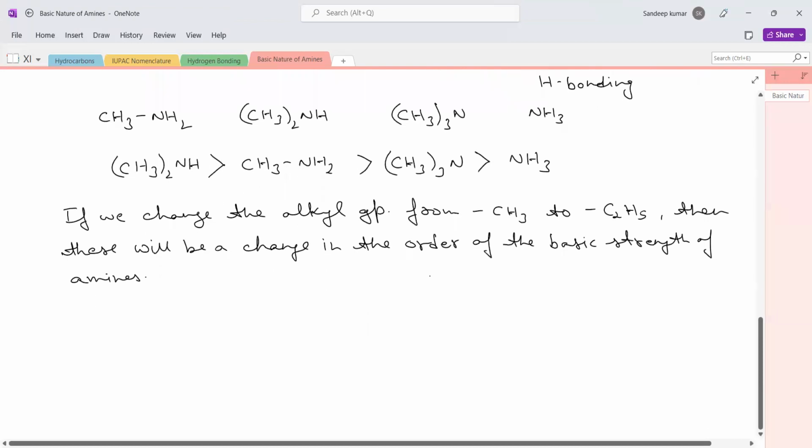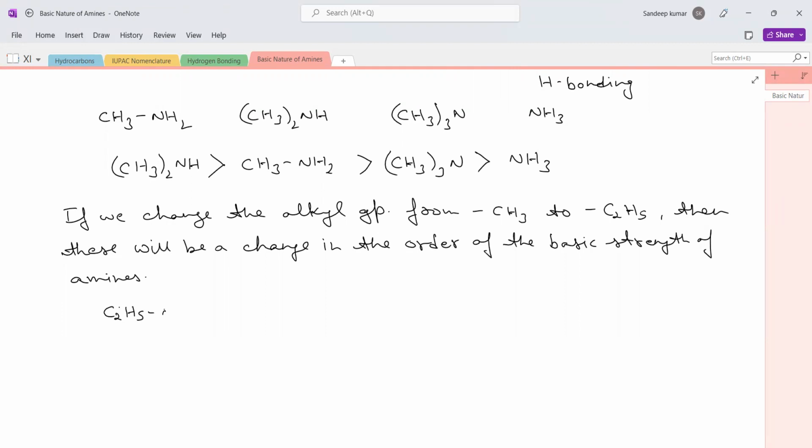Let us take the example of ethylamines. We have C2H5NH2, (C2H5)2NH, (C2H5)3N, and the ammonia, NH3.